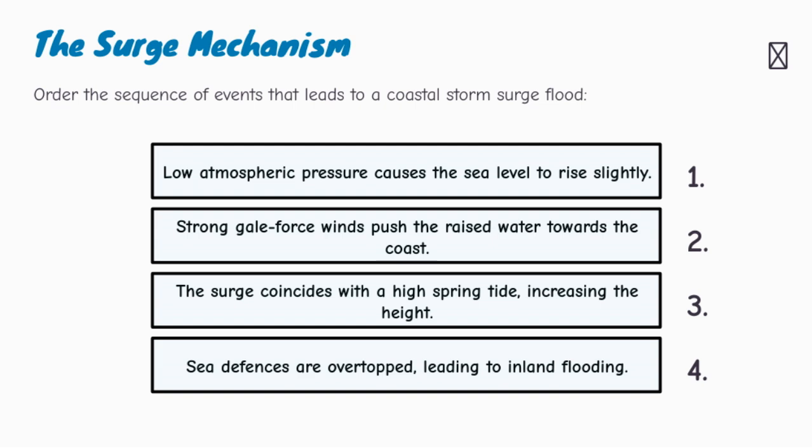This sequence is important because it shows that coastal flooding is often caused by several factors combining. A storm surge on its own can be dangerous. A high tide on its own can be normal. But a storm surge during a high spring tide can be extremely dangerous. If sea levels are also higher because of climate change, then the risk becomes even greater.